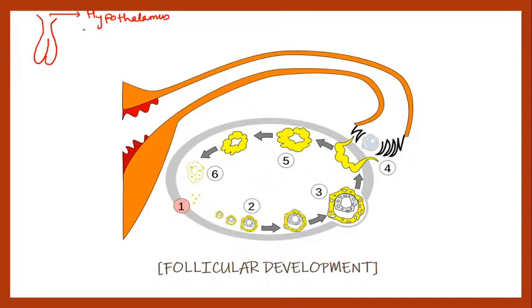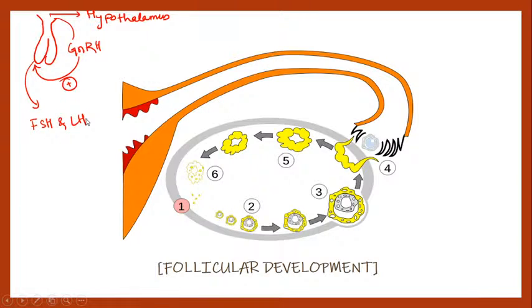The hypothalamus will release a hormone named GnRH, gonadotropin releasing hormone, which in turn activates the anterior pituitary, and from the anterior pituitary the LH and FSH will be secreted.